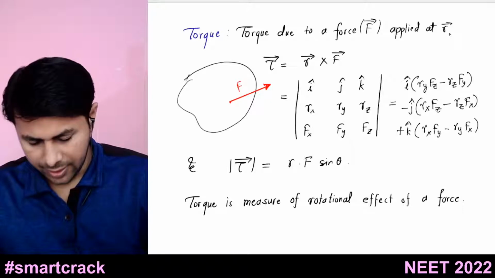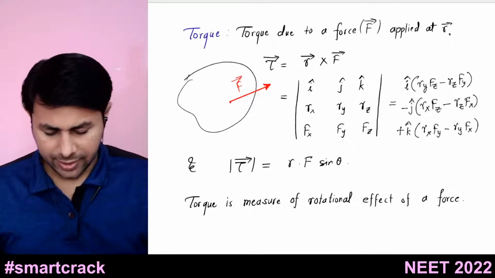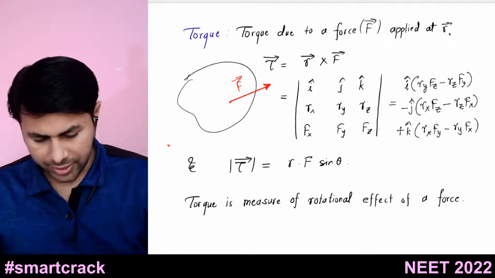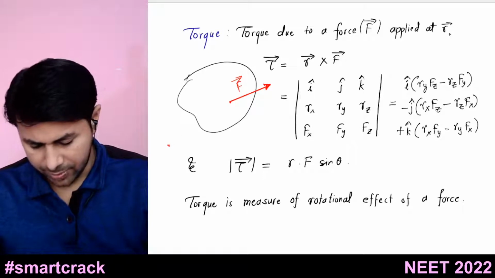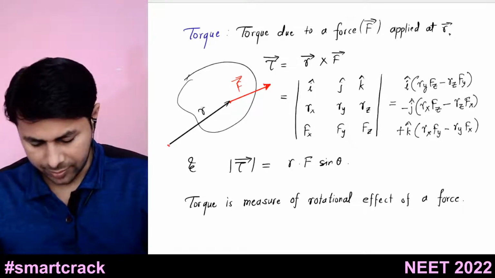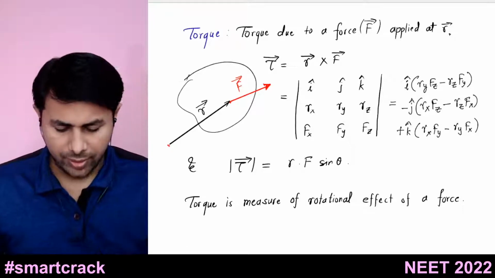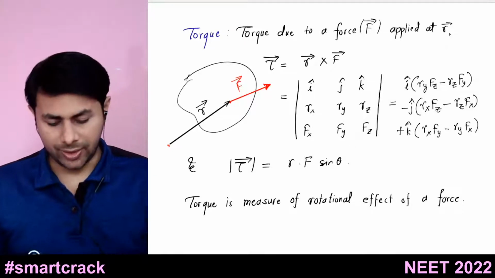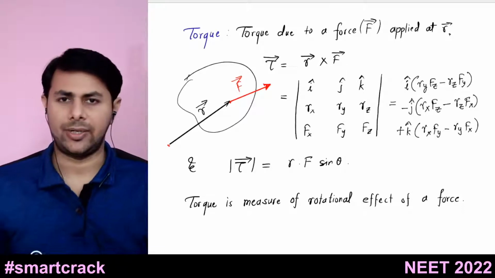All right. So how do you find torque? Let's say this is the origin and this is the position vector of this point with respect to the origin, r bar. So torque is defined as the vector product of r bar and f bar.